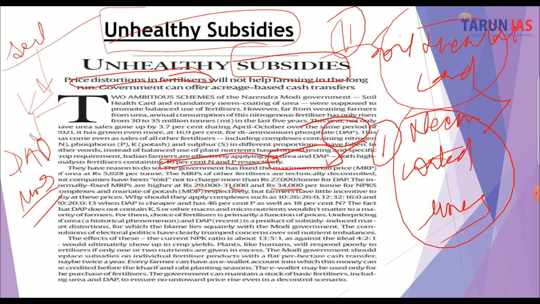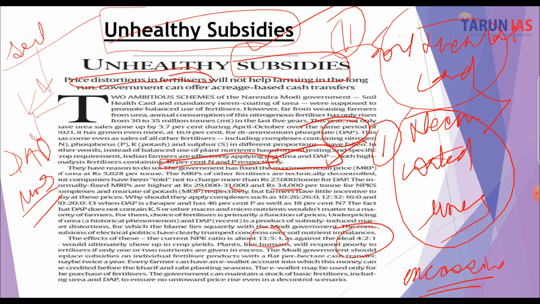So both these fertilizers, the distortion that has been induced by them in the cropping pattern of India, is because of the subsidies. Now, the blame for this lies with the government. The compulsion of electoral politics have clearly trumped concern over the soil nutrient imbalances. The effect is that the current NPK ratio is 13:5:1 as against the ideal 4:2:1. So that means there is an excessive use of the fertilizers here.